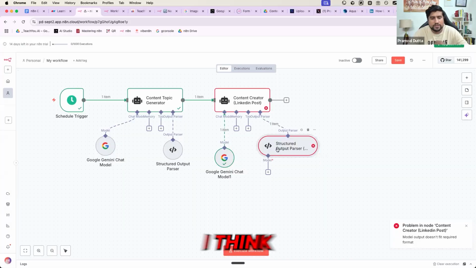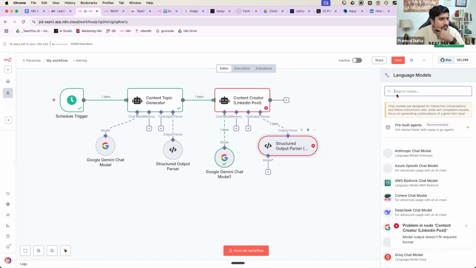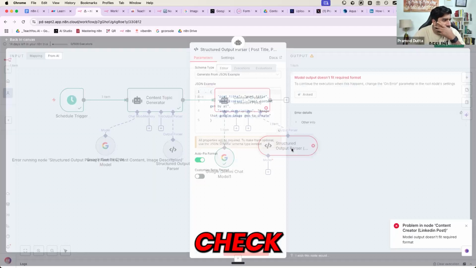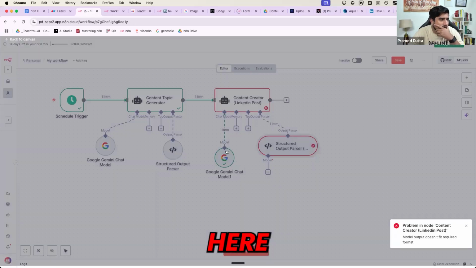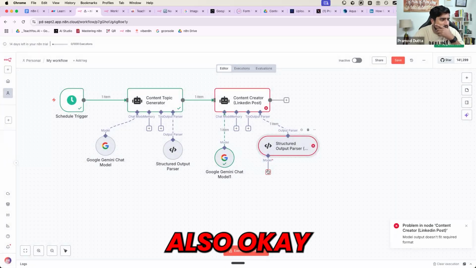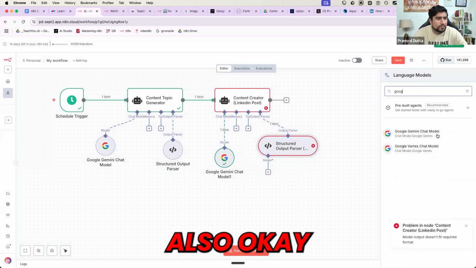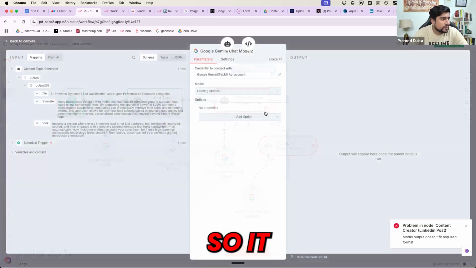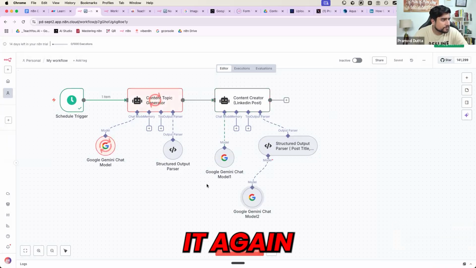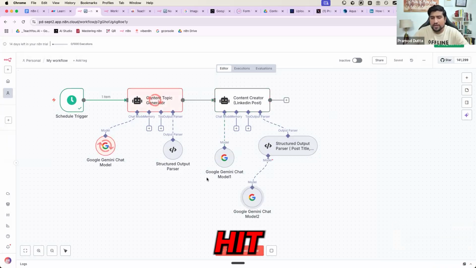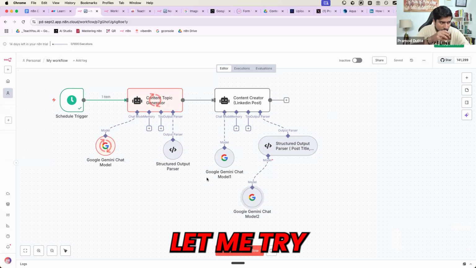One more thing. I think whenever we do structured output, a model is also required. Is it? Let me check. For auto fix, here I'll give the same model to it also. So it will fix automatically. Let's save it and run it again. Okay, hit and trial, everyone. Hit and trial always works. So let me try it.